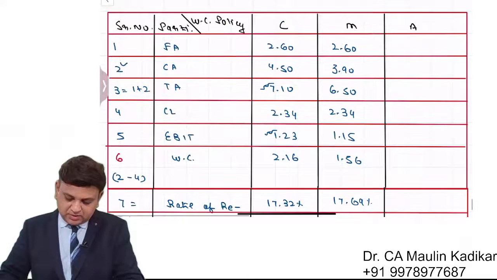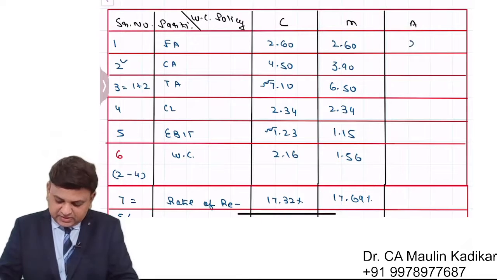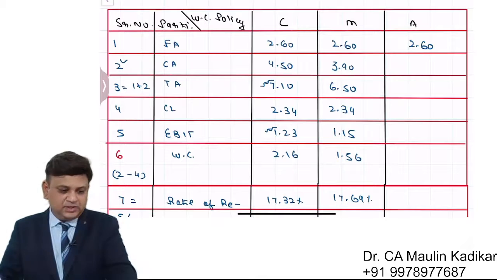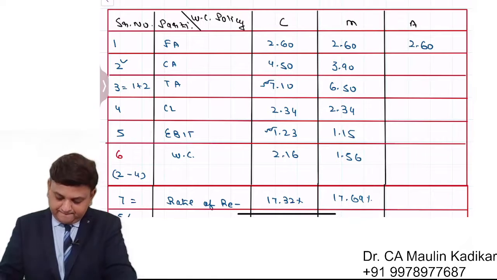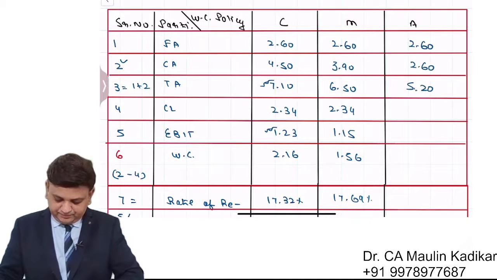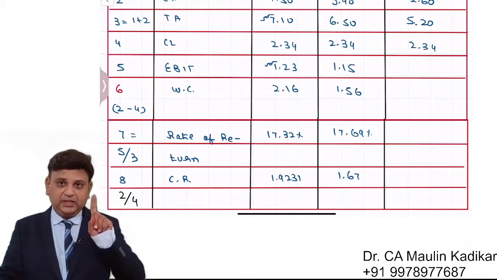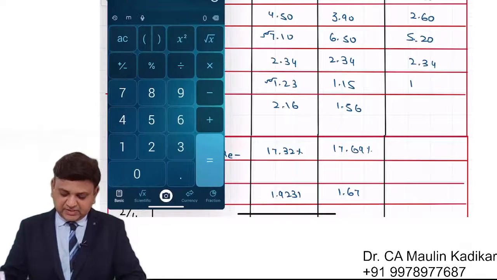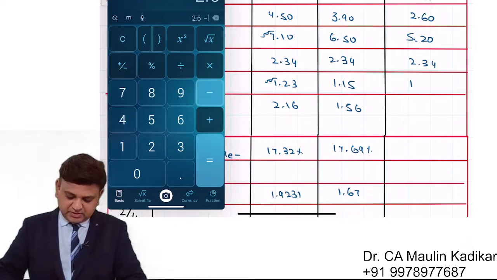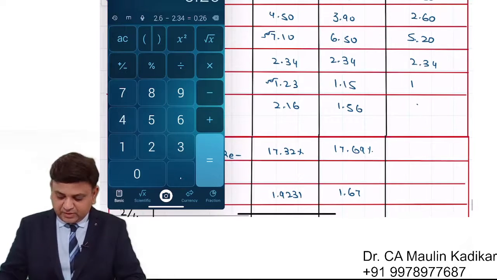Next, in case of aggressive, fixed asset is 2.6 once again. Current assets will be 2.6. Okay. Total assets is 5.2. No change in the current liability. Operating income will be taken as 1. Working capital is CA 2.6 minus CL 2.34. That comes to 0.26.